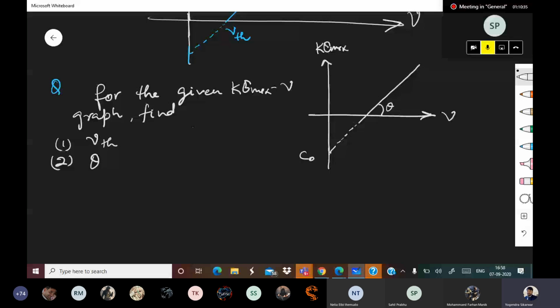Darren is saying new TH is C naught upon H, and theta is equal to tan inverse h. Very nice. I don't know whether it is right or not, but very nice.